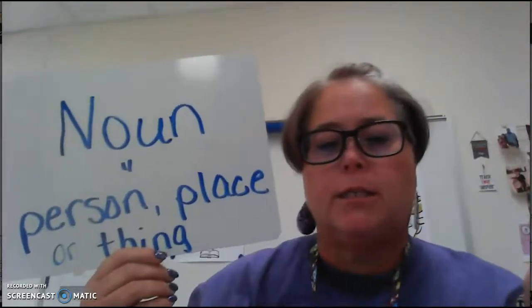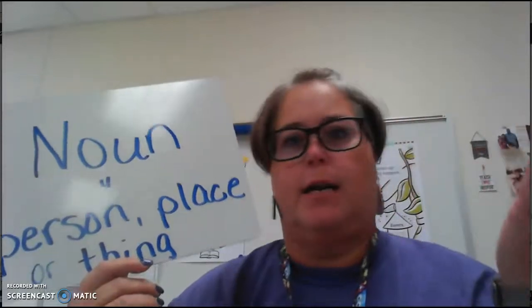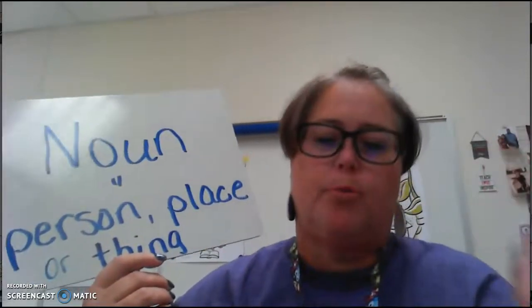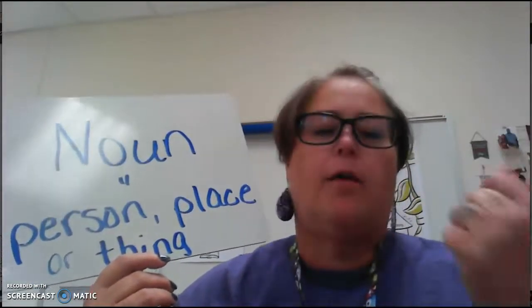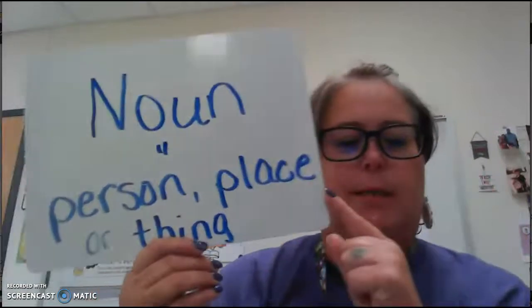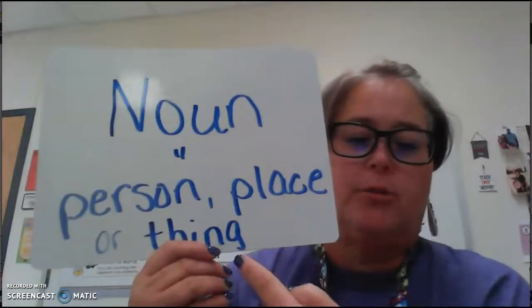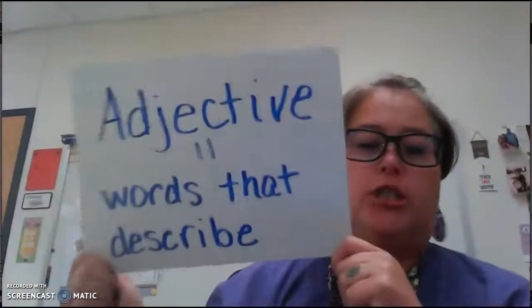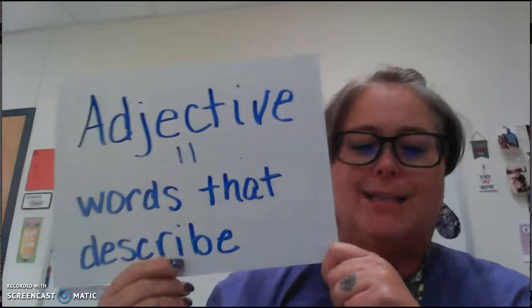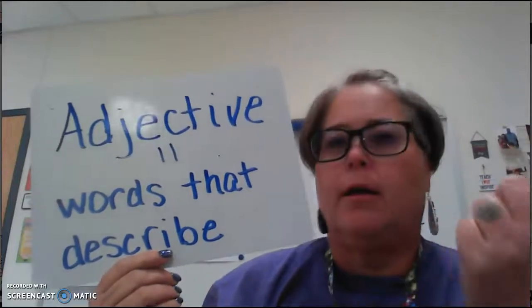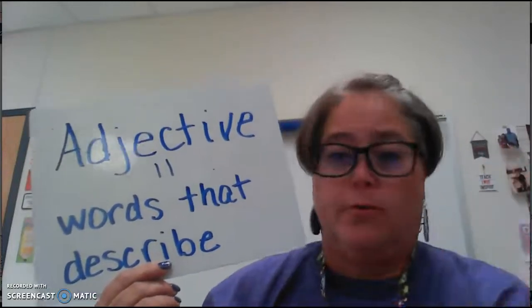So in the sentence, I added a new adjective. I have a beautiful brown dog. The dog is the noun because it names a person, place, or thing. Beautiful and brown are the adjectives because they describe the dog. The dog is beautiful. The dog is brown. So those are adjectives.